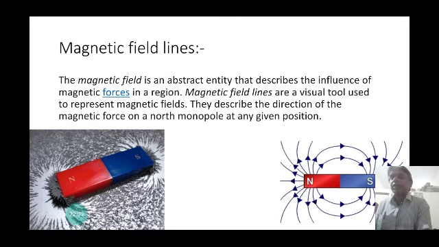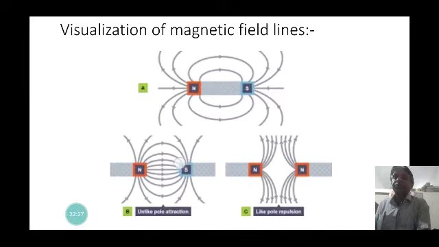Here is the bar magnet, and around the bar magnet, sprinkled iron filings make a pattern like this. The lines which the iron filings form are aligned in curved lines. At the pole it is very dense, but apart from the pole it is rare. It is described like that here.